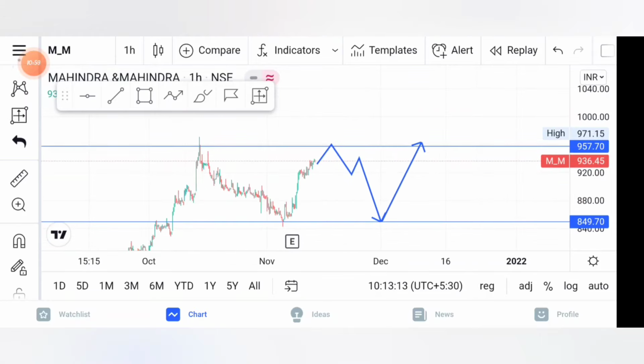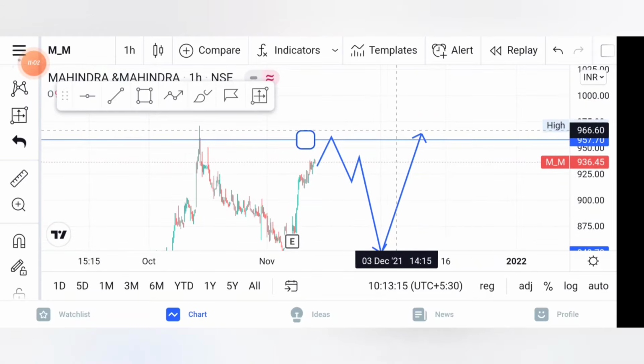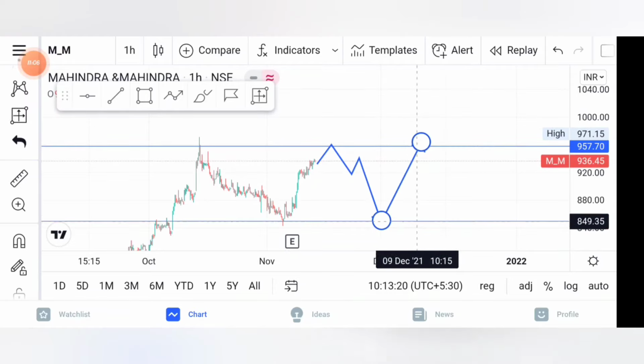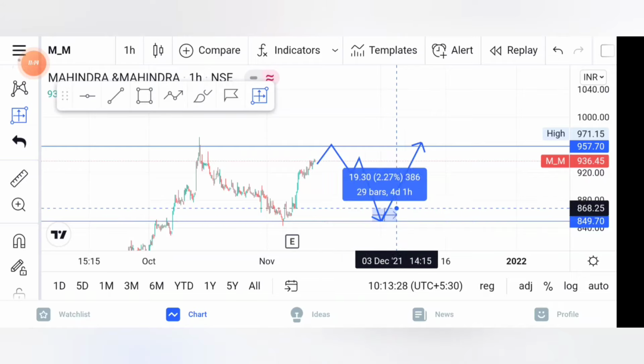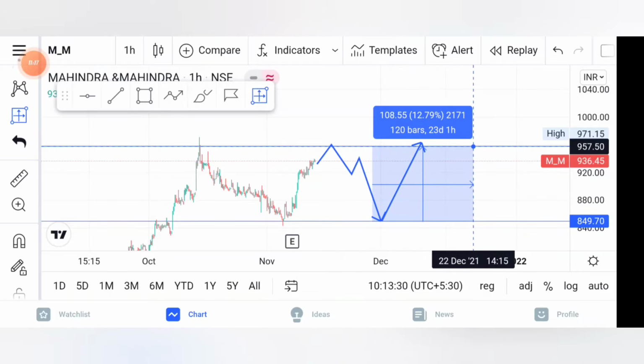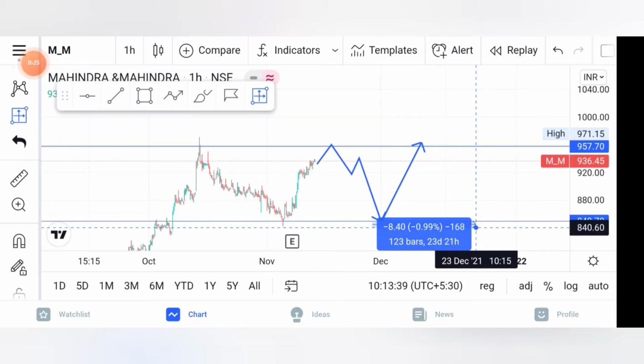So you only have to do two things. If you get the price at a resistance level, you can sell over here, and if you get the price at a support level, you can buy over here, keep a target over here and keep a stop loss below this. You can see the risk reward was huge in the support and resistance level. So this is how you can make good profit and have a huge risk reward. You can see here 12% and 1%, which is nearly a 1:12 risk reward ratio.